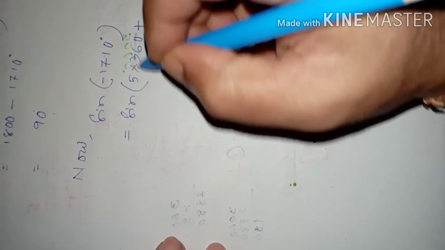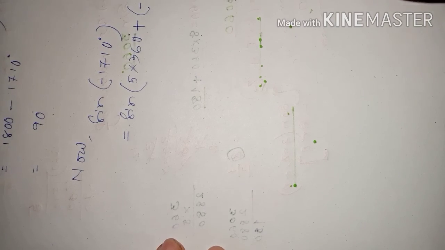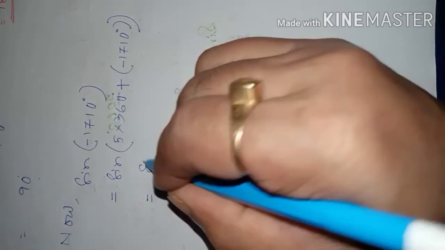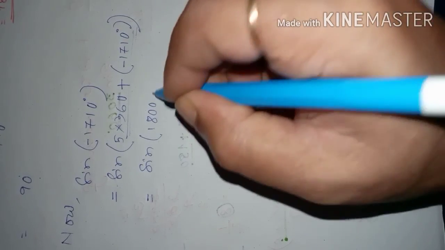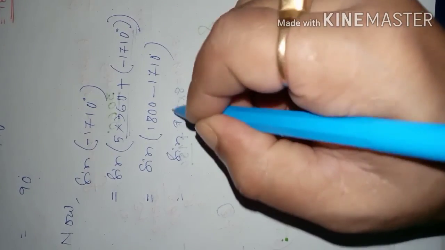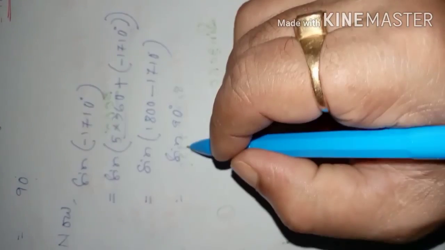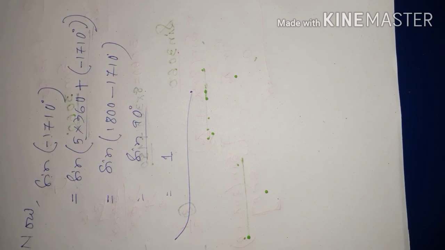And if you add with that value this minus 1710 degree, then the revolving ray will come to the same position. That angle which represents this whole thing will be 1800 minus 1710, equal to 90. That is sine 90. That means sine minus 1710 degree is equal to sine 90, and sine 90 is 1. So ultimately the value of sine minus 1710 degree is also 1. Did you understand, dear students?